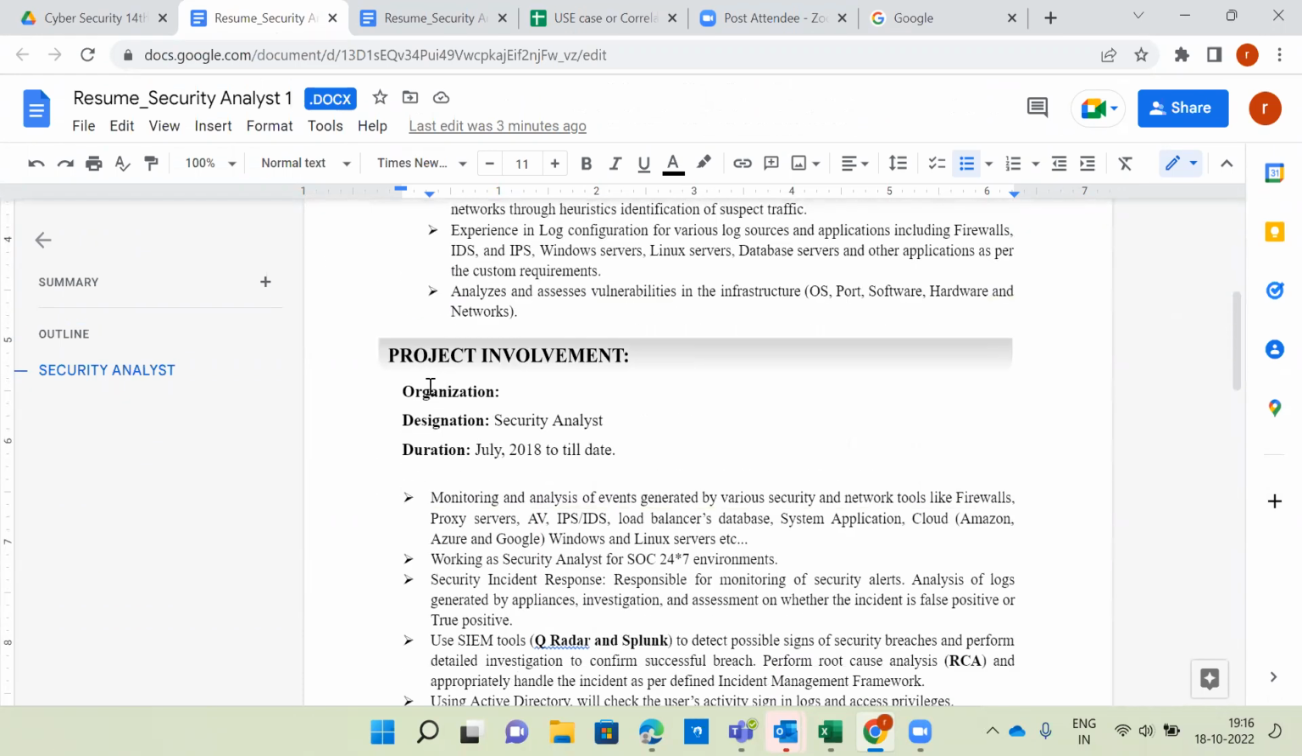This is only for one company. Did you observe one thing? I forgot to say one thing: project involvement. As I said earlier, even Ajam asked whether we have to provide each and every project we worked on. No, there is no need to mention. Whatever projects you work on or whichever client you support, our cybersecurity SOC operations are constant for every client. Maybe tools will vary, that's all.